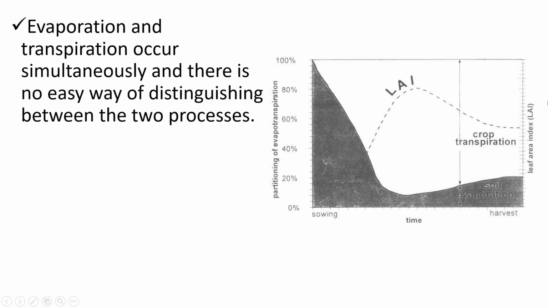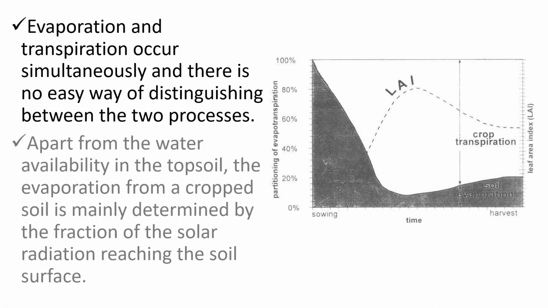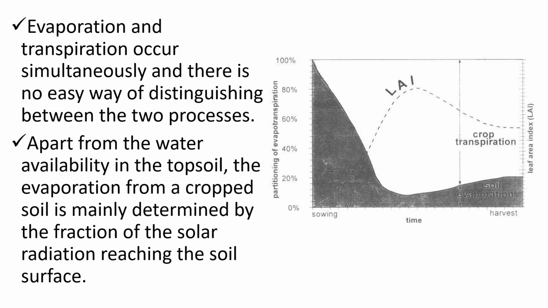Evaporation and transpiration occur simultaneously, and there is no easy way of distinguishing between the two processes. Apart from the water availability in the topsoil, the evaporation from a cropped soil is mainly determined by the fraction of the solar radiation reaching the soil surface. So there is a graph here which shows the partitioning of evapotranspiration between soil evaporation and crop transpiration.